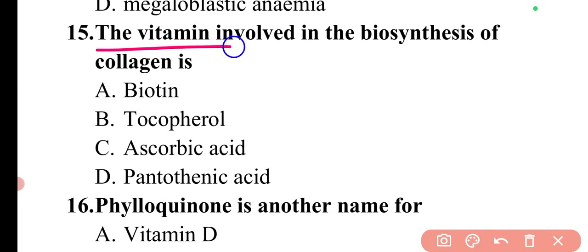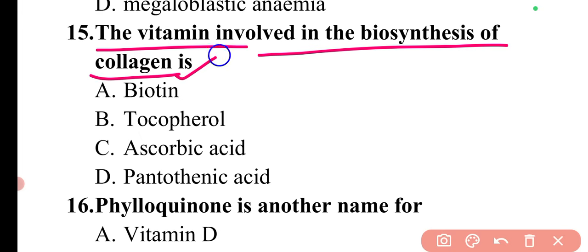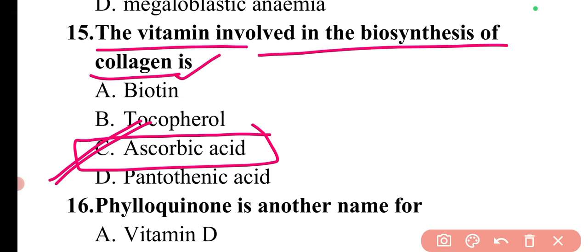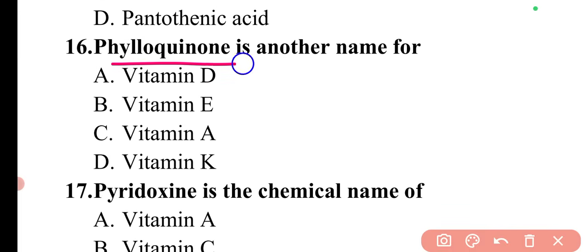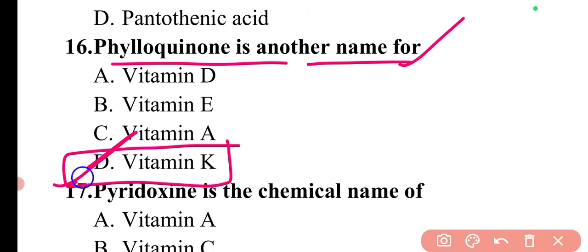Next question is, the vitamin involved in the biosynthesis of collagen is. The vitamin which is involved in the biosynthesis of collagen is ascorbic acid, which is vitamin C. So option C is correct. Next question is, phylloquinone is another name for. Phylloquinone is basically another name for vitamin K. So here option